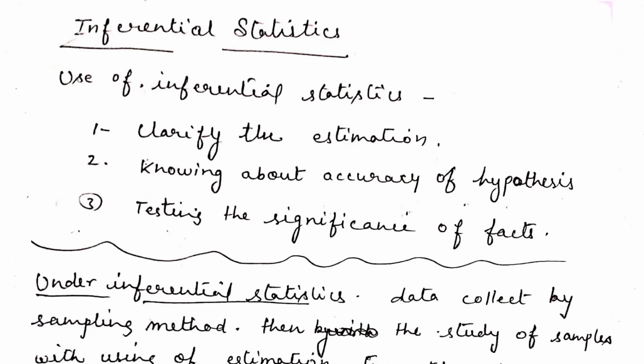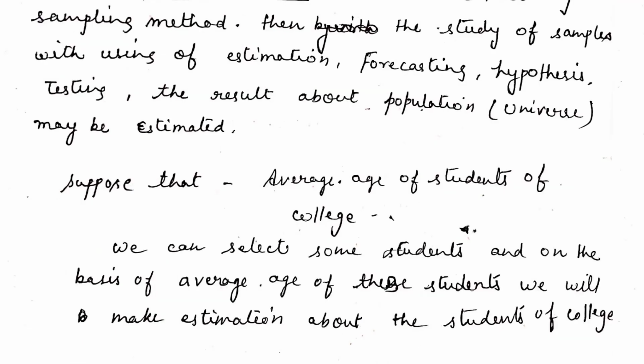So, under the inferential statistics, data is collected by the sampling method. For the study purpose, it is not possible if the area is very vast or comprehensive. So, under the inferential statistics, data may be collected by the sampling method.